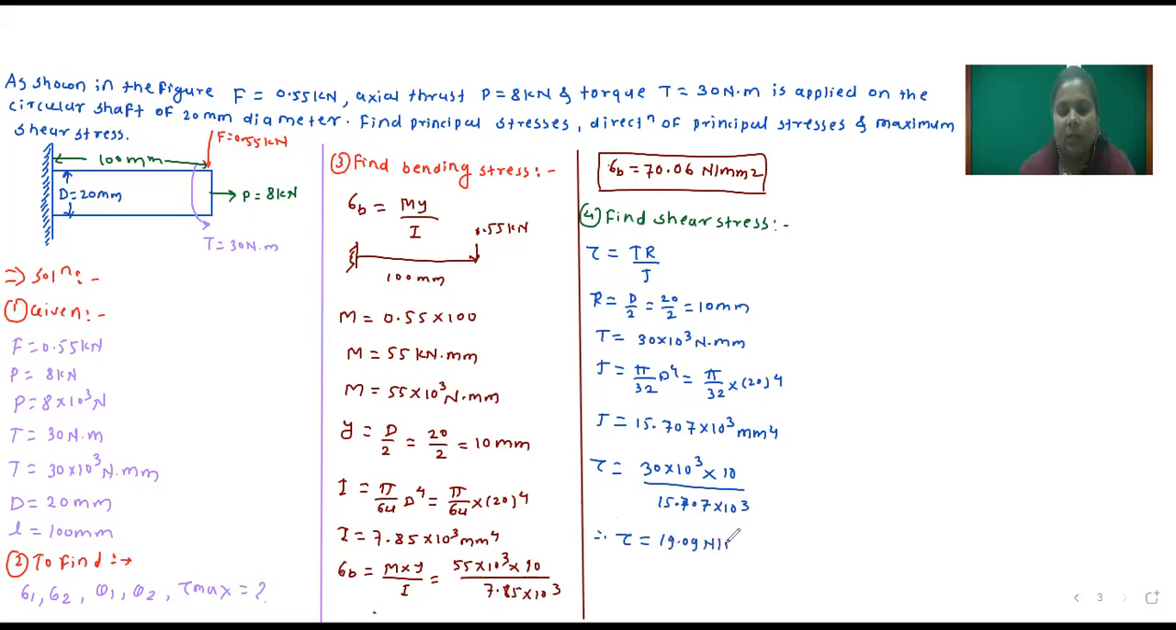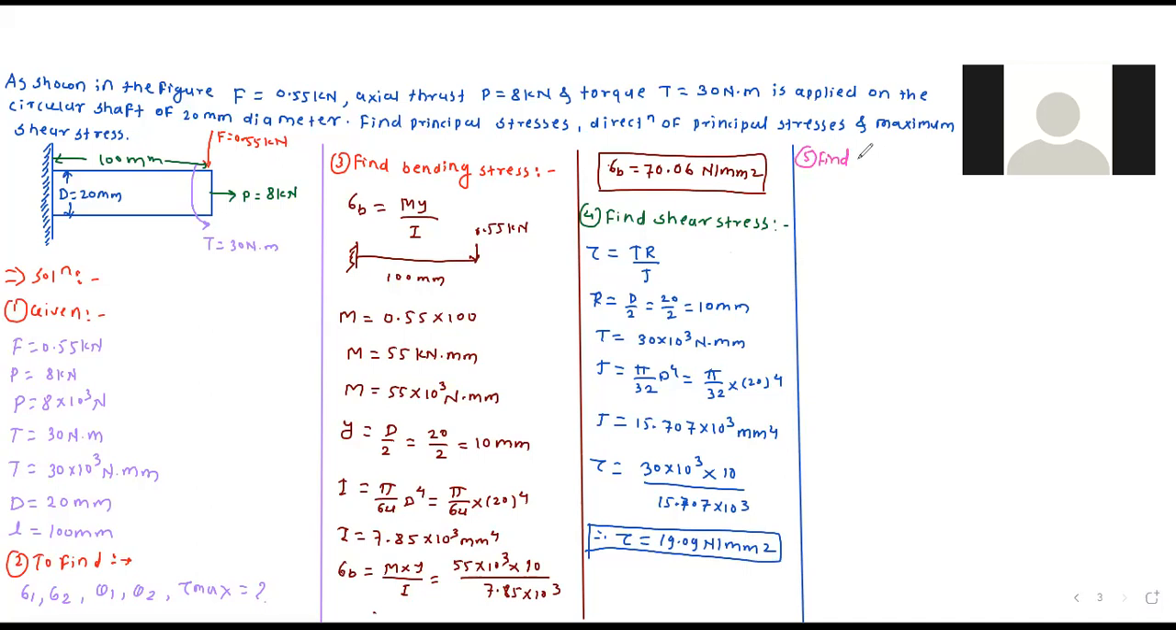19.09 Newton per mm square. So this is the shear stress. Okay, and then we will find out axial stress due to axial force. So the next step is to find axial stress. Now you tell me how to find out axial stress.